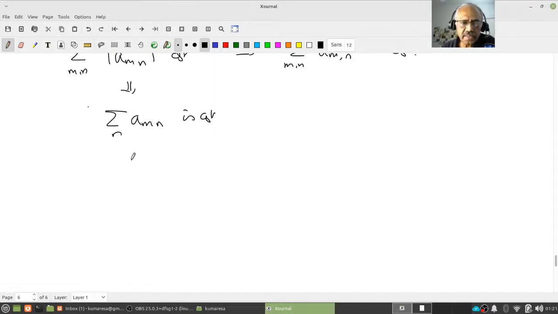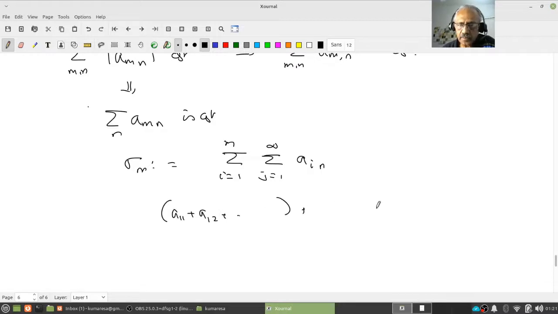So let sigma M equal to the sum over I equal to 1 to M and J equal to 1 to infinity of AIJ. Do you understand what it means? So I have A11, A12, etc., plus AM1 plus AM2, etc. I know this is convergent.